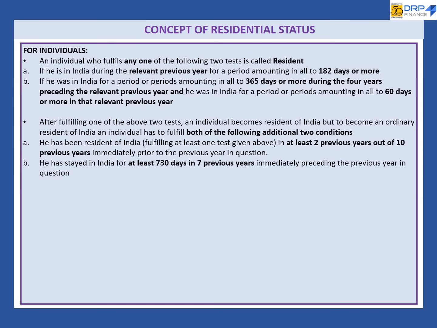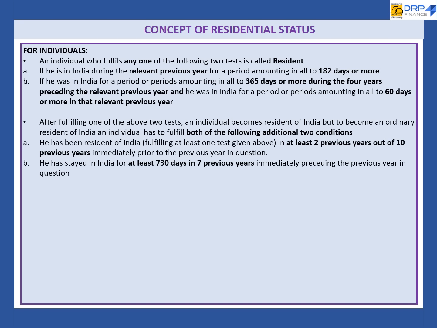Let's now discuss the concept of residential status. A person can be ordinary resident, not ordinary resident, or non-resident based on fulfillment or non-fulfillment of following condition. An individual who fulfills any one of the following 2 tests is called resident.